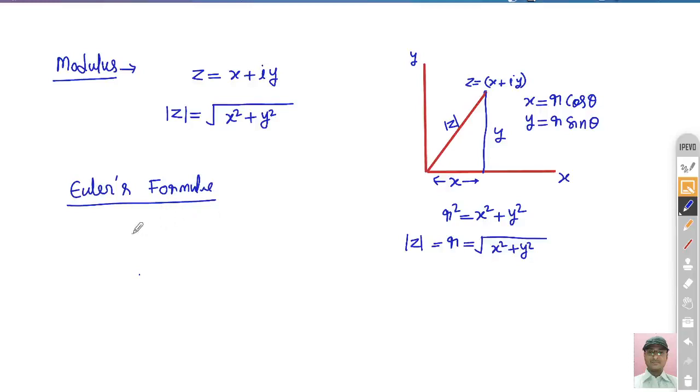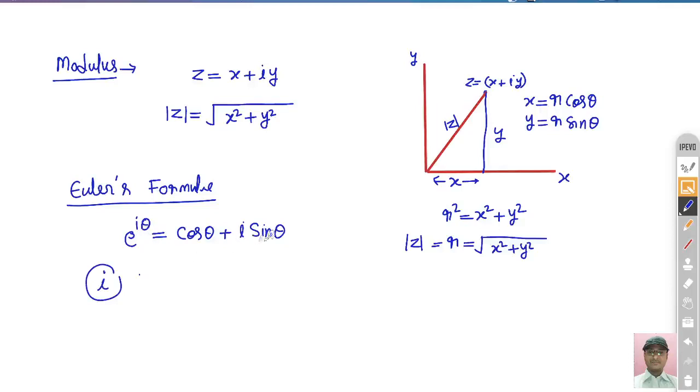r and theta. So you know this Euler formula is basically e raised to the power iota theta, that is what? Cos theta plus i sin theta. This is a very important formula. Many questions in the GATE exam are based on this formula only. So let's suppose you want to calculate the value of iota only, if you want to find out the value of iota in terms of exponential, so how do you find out?